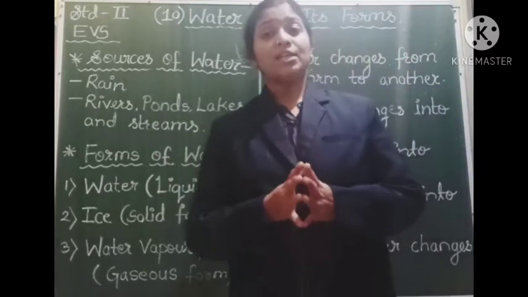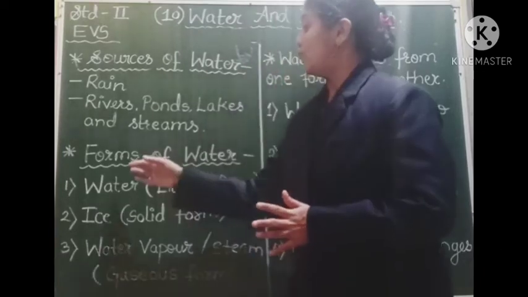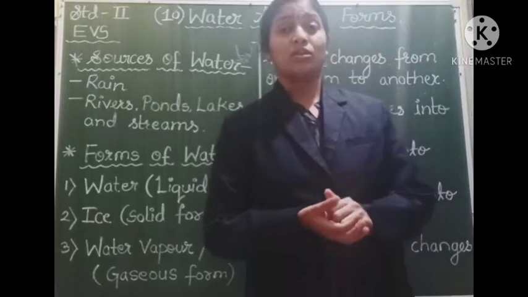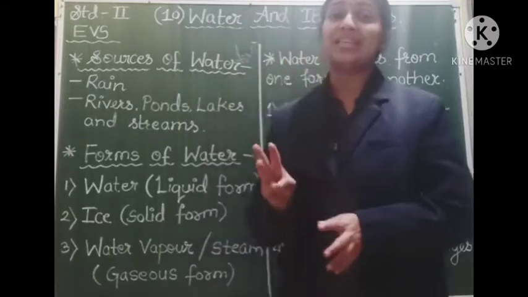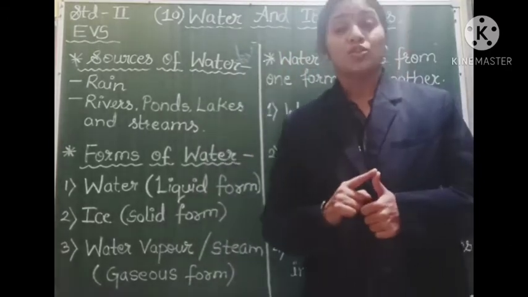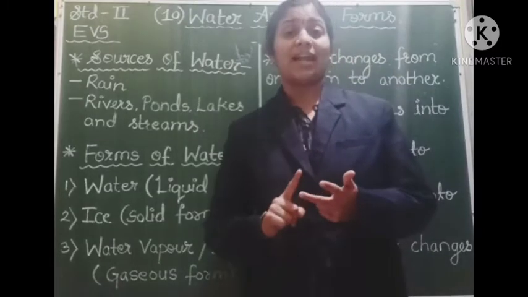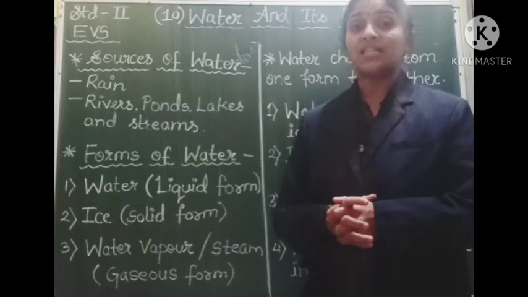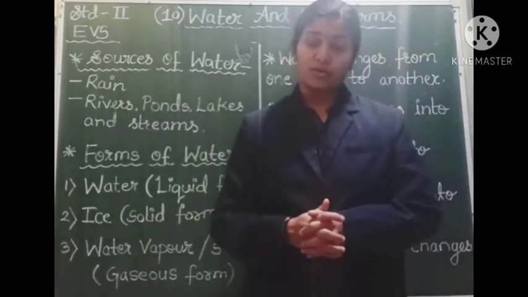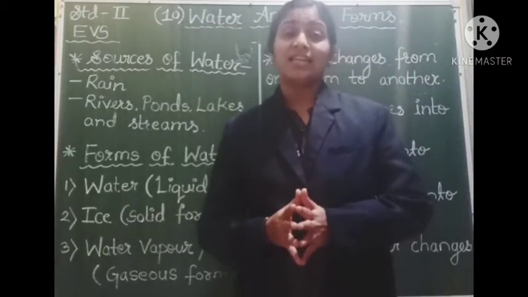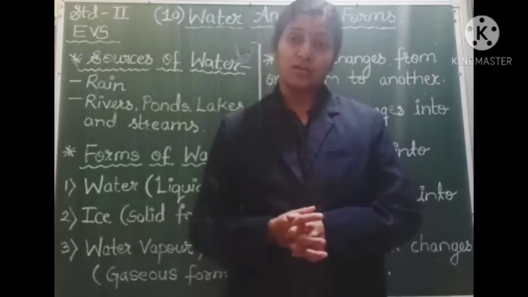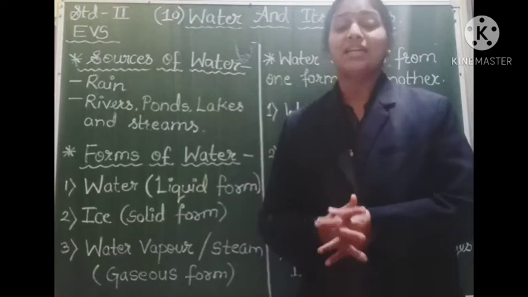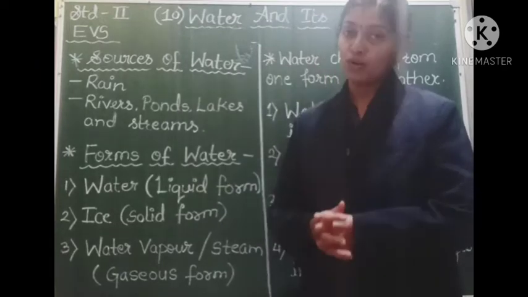Also, the next point for discussion is forms of water. So what are these forms? Water is found on this earth in three forms, that is solid state, liquid state and gaseous state. Water which we use for drinking is the liquid form of water, whereas ice is the solid form of water, and water vapor, or we also call it steam, is the gaseous form of water.